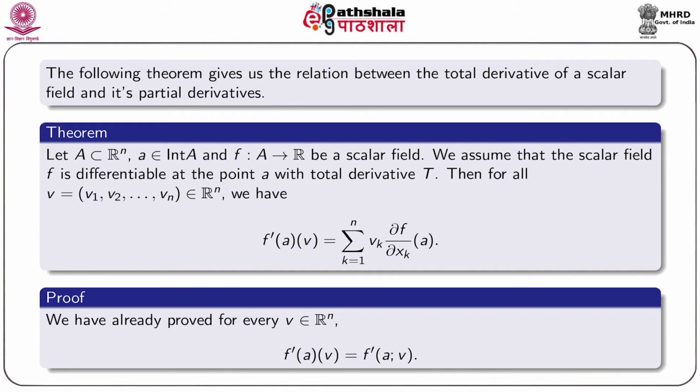We consider any vector v in R^n whose components are v1, v2 up to vn. Then we have f'(a) operating on v equals the summation of v_k ∂f/∂x_k operating on a, where k runs over all integers starting from 1 up to n. We give a proof. We have already proved that for every vector v in R^n, f'(a) operating on v equals the vector derivative f'(a)(v).